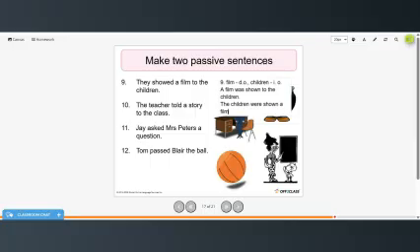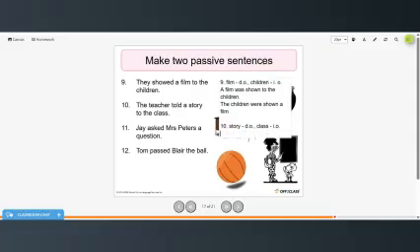The teacher told a story to the class. So story is the direct object. Class is the indirect object.